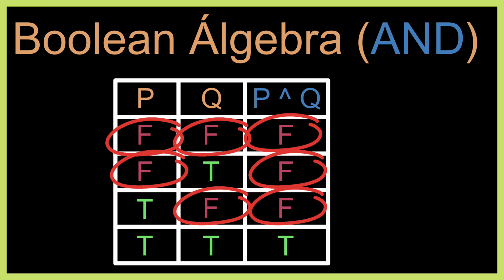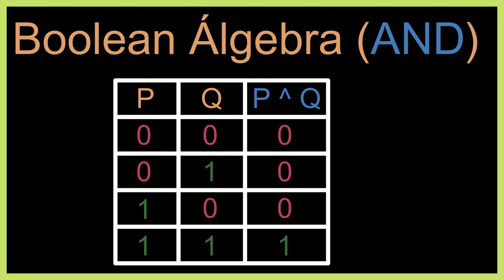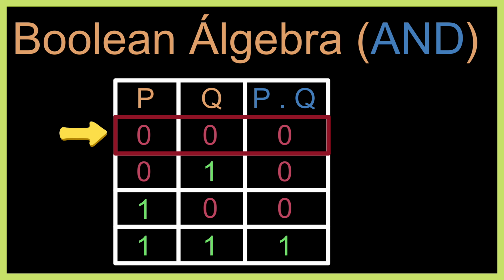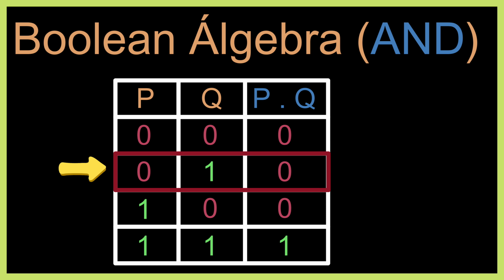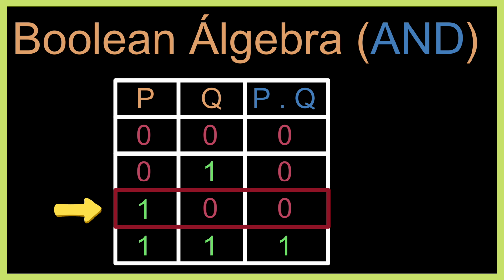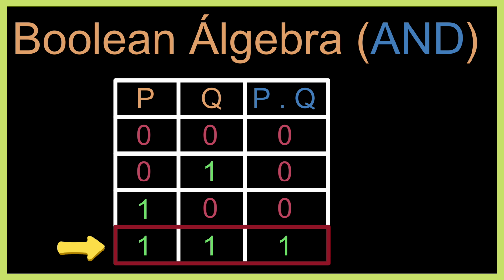In Boolean algebra, we substitute false with 0 and true with 1. The conjunction symbol is substituted with the multiplication dot. Let me show you the Boolean algebra truth table. In the first row, 0 and 0 equals 0. In the second row, 0 and 1 equals 0. In the third row, 1 and 0 equals 0. In the fourth row, 1 and 1 equals 1.